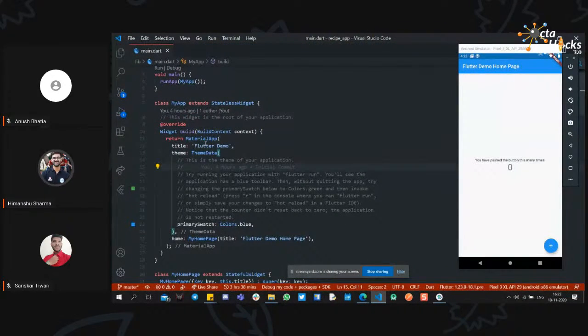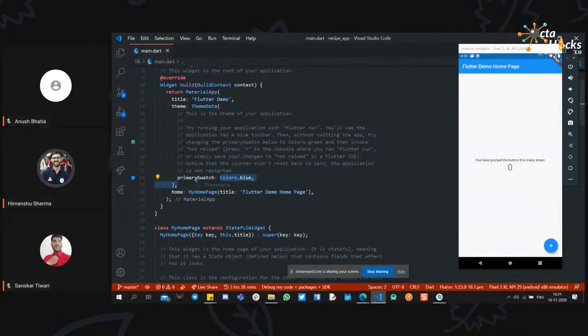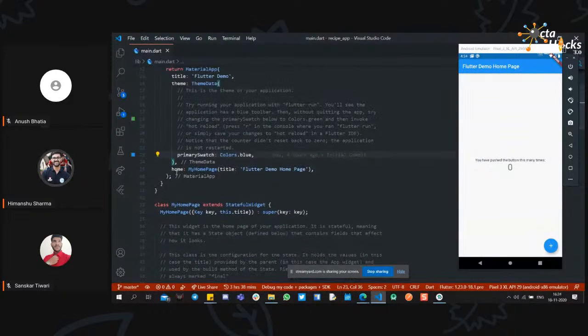So what is the MaterialApp class? This is basically a class which attaches the material UI to the application. As mentioned by Anush, Google follows the material UI. So if you are creating an application with a design similar to material UI, then you can use MaterialApp right at the root of your application. Then we have the title, where you can put the title of your application. Then we have theme, where you can define various types of themes. Currently the primary swatch color is blue, so that is why we are seeing the color blue. Then we have the home property.